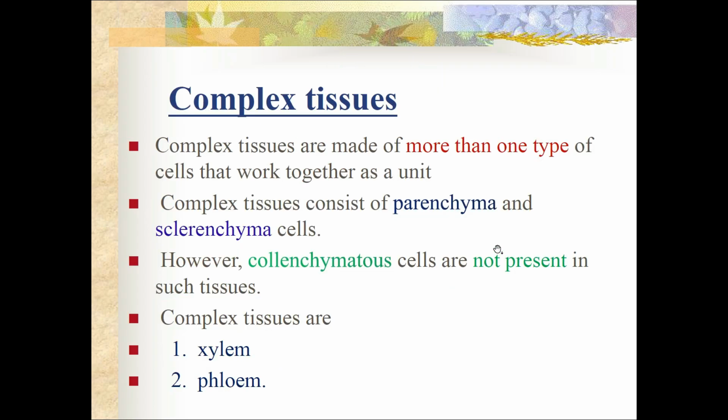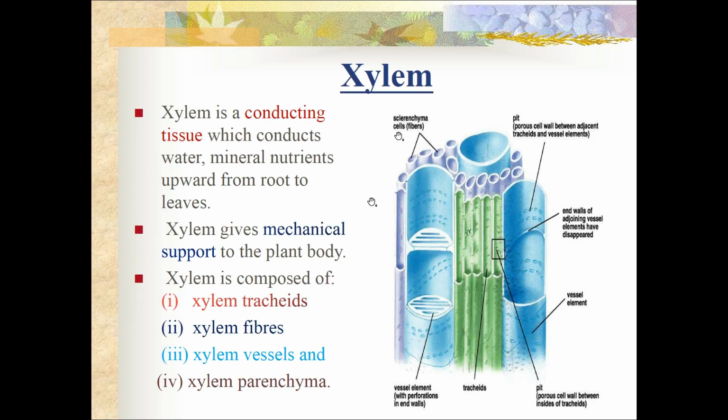Next is the complex tissue. Complex tissues are made up of more than one type of cells, but they work together as a single unit. In the previous simple tissue we have seen there are three types of simple tissue: parenchyma, sclerenchyma and collenchyma. Here parenchyma and sclerenchyma will be working together, present as one unit and perform a single function. However, the collenchymatous cells will be absent, they will not be present in the complex tissue. The complex tissues are classified into xylem and phloem.